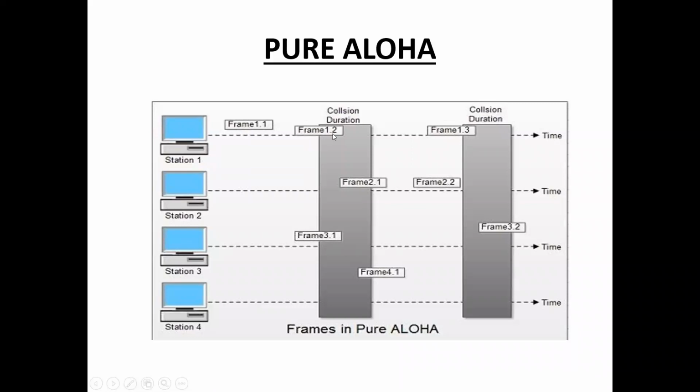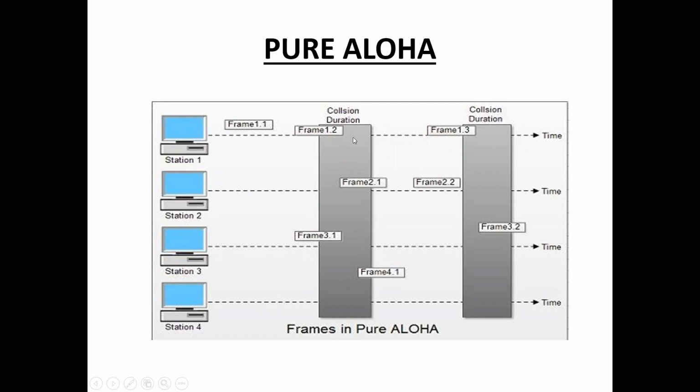Here, frame 1.2, frame 2.1, frame 3.1, frame 4.1. These frames are transmitted simultaneously, so there is a collision between these frames. So these frames are destroyed. Frame 1.2, frame 2.1, frame 3.1, frame 4.1 are destroyed. Acknowledgement is not received for these frames within a specified time, so the station assumes that the frame has been destroyed.